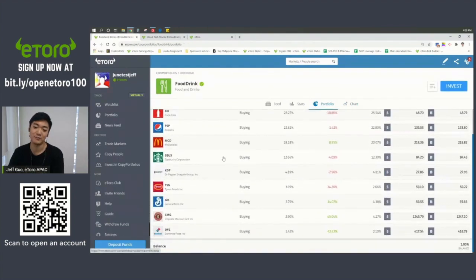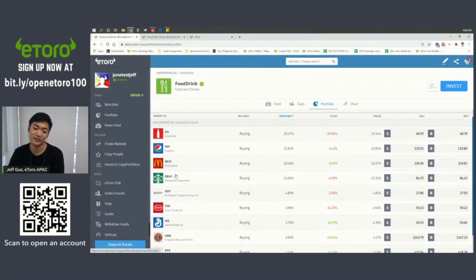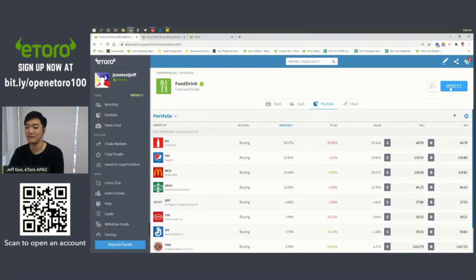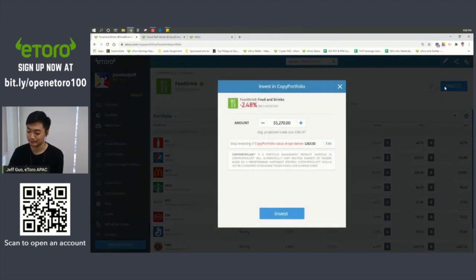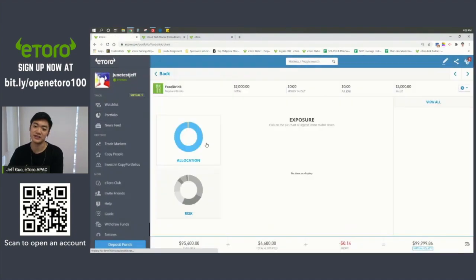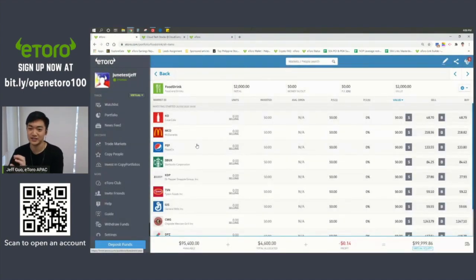So these ones, we're all familiar with this, right? Coca-Cola, Pepsi, McDonald's, Starbucks, right? Chipotle, Domino's Pizza, right? So again, same thing, right? If I believe in the food and drink industry, after the lockdown, babawi siya, I don't know. But let's say I invest, and then let's say I put in $2,000 again. Again, that's the minimum. I invest in it, right? My confirmation ulit, and then I go to my portfolio. I have food and drink there, right? So automatic, again, in just that one click, invested na kagad ako sa mga companies na to. So kung in the future, bumawi man yung mga companies na to sa lockdown, then kikita ako, right?